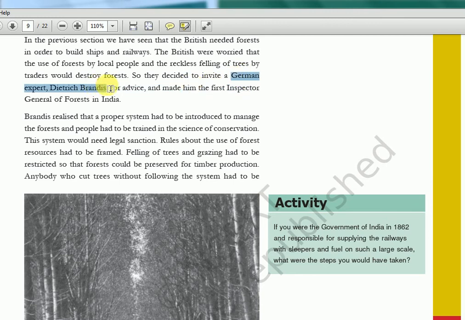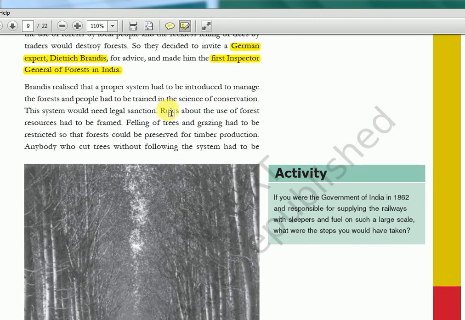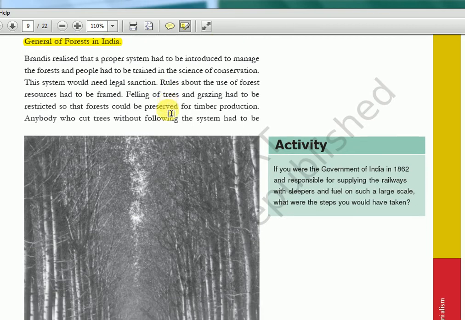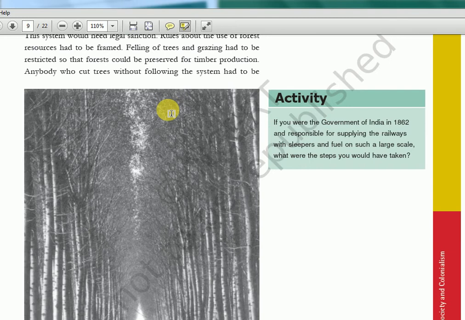Dietrich Brandis, we don't need the name, but he was brought in, and he was the first Inspector General of Forest in India. Whoever is preparing for the Indian Forest Service may need to know some details, otherwise it's not required. Then he would analyze everything, find scientific measures, and say that this many trees should be cut, and that many trees should be planted also.